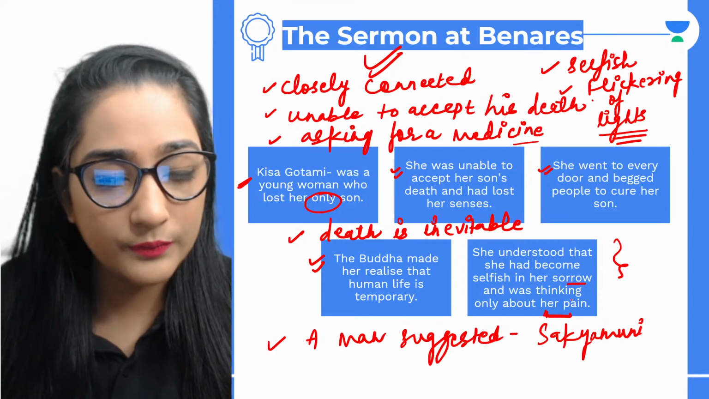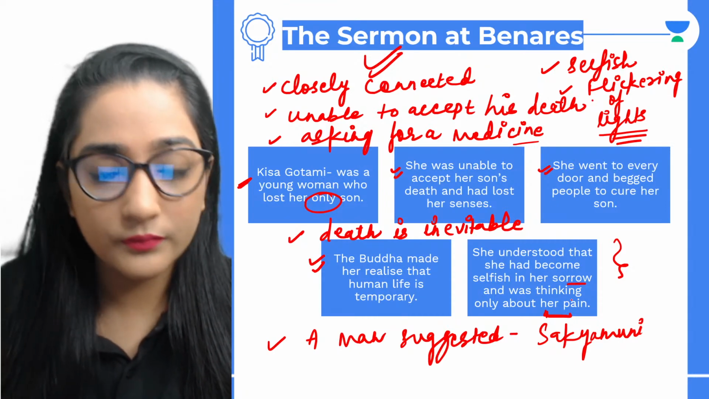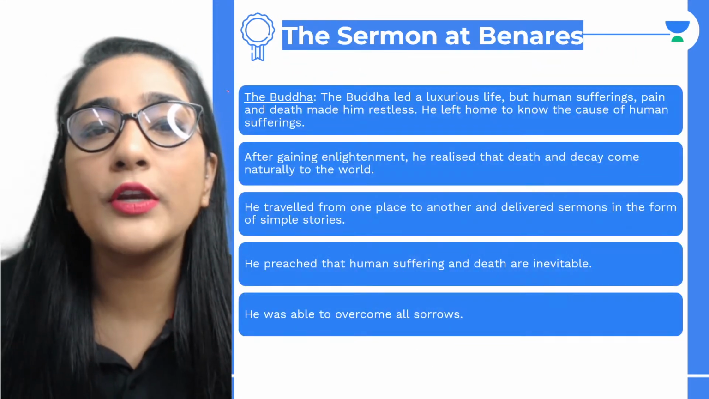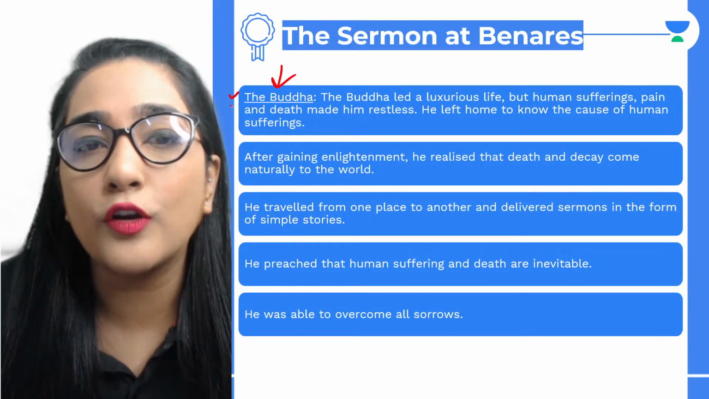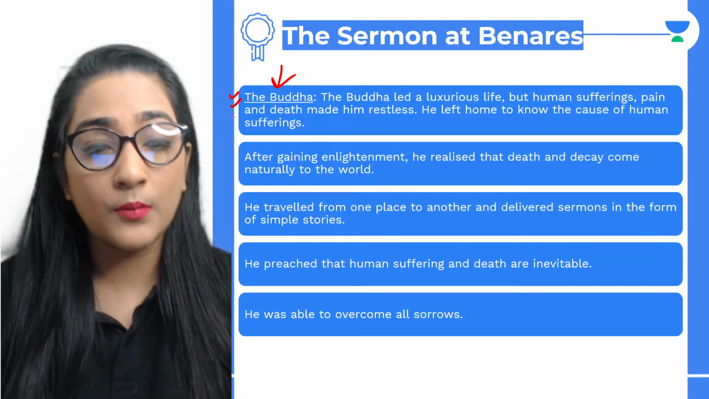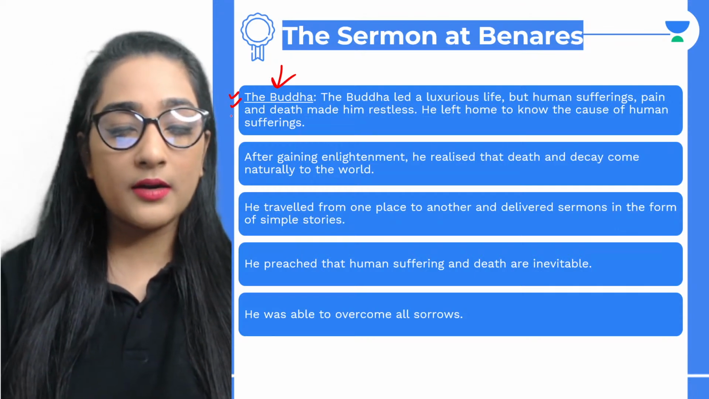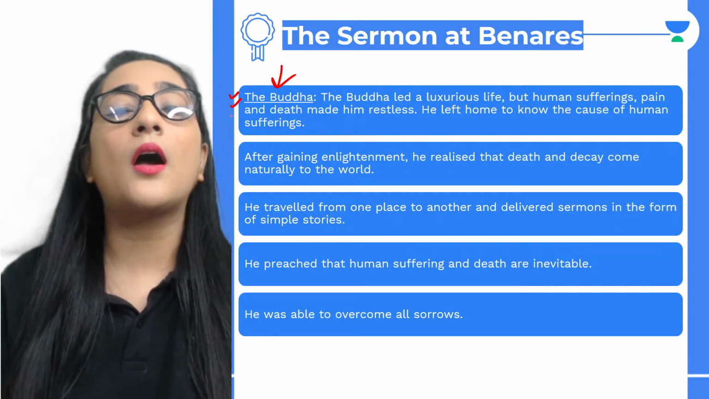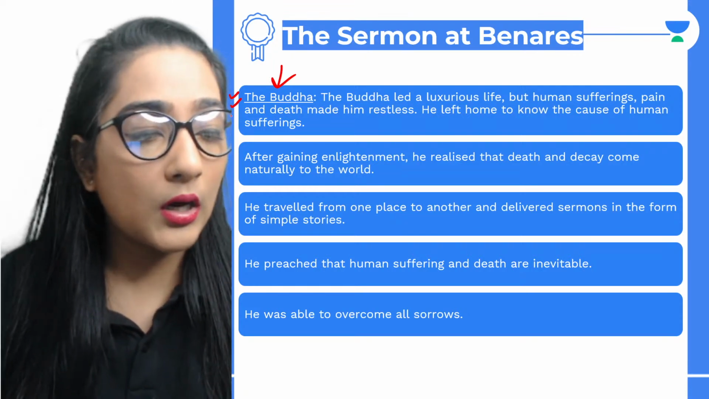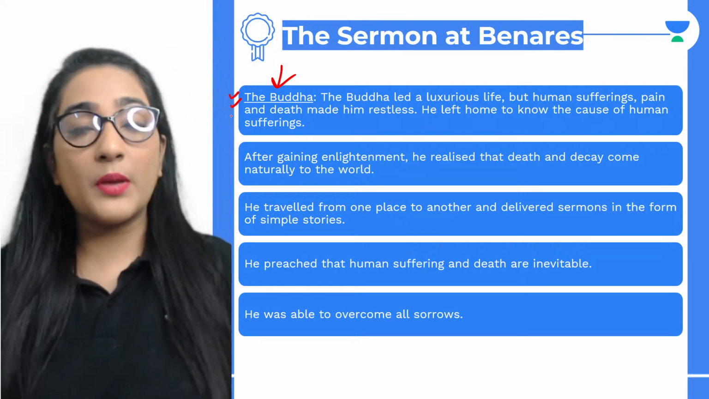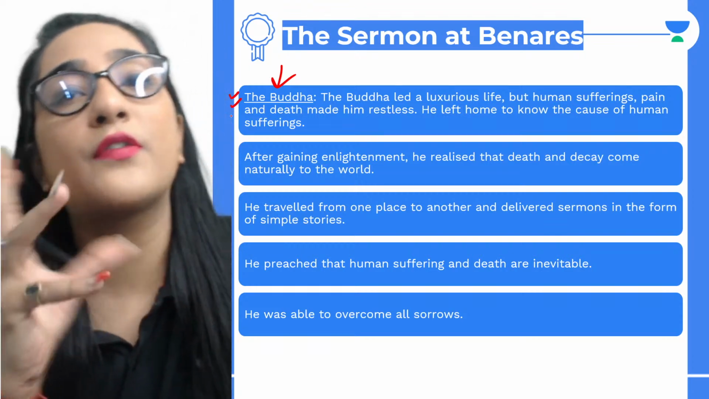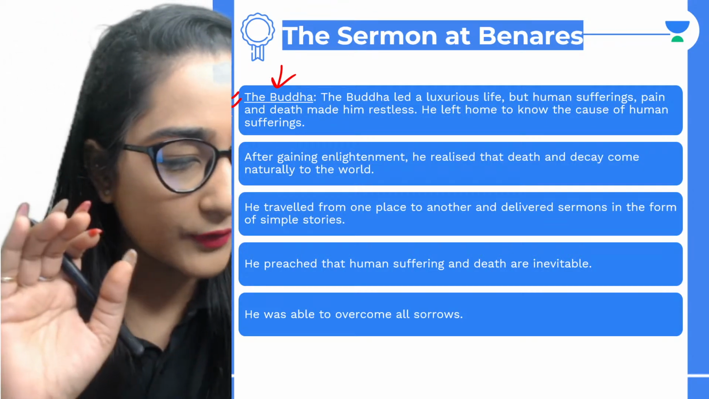Is that clear? Yes? Okay, now we are moving to the next character, which is that of Buddha, a very important character. And herein we are dealing with the major teaching, the teaching of suffering, the teaching of birth and suffering.